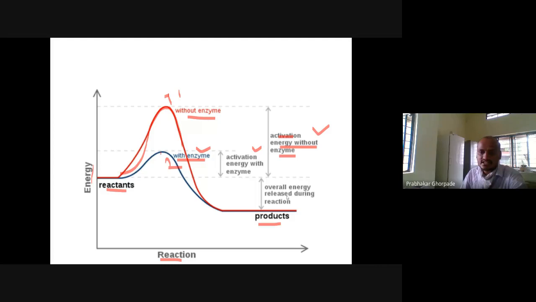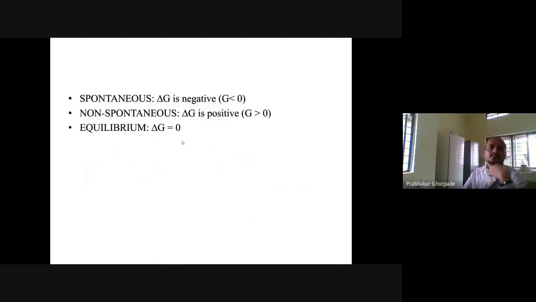Overall, the energy released during the reaction is the difference between product and reactant. That is what enzymes do. They don't alter the reaction state, meaning the reactant energy will be the same and the product energy will be the same. They just lower the activation barrier. This activation barrier is very high here and it is lowered here. That is what enzymes do. For a spontaneous reaction, delta G is negative, and for a non-spontaneous reaction, delta G is positive. When the reaction is at equilibrium, delta G is 0.